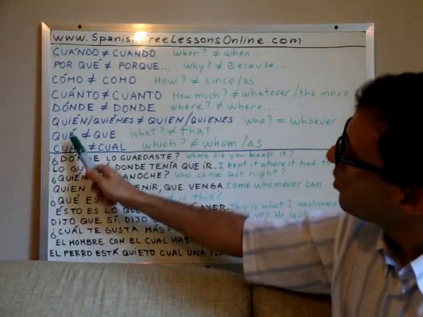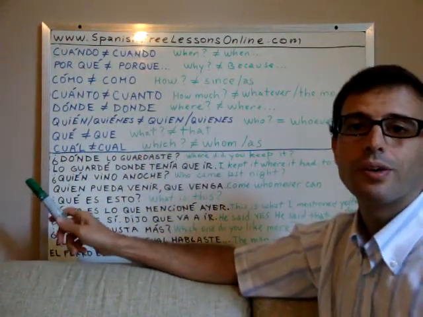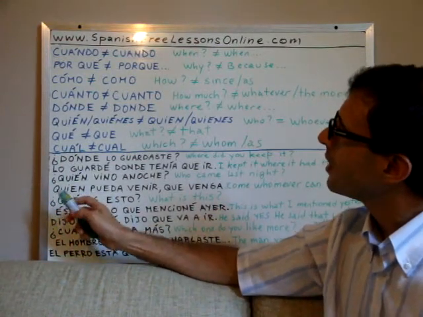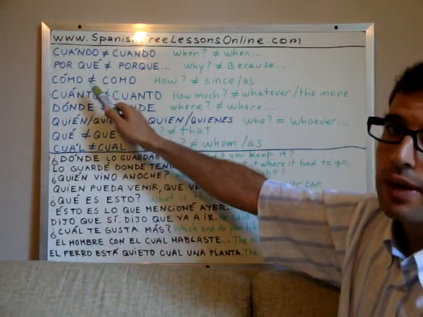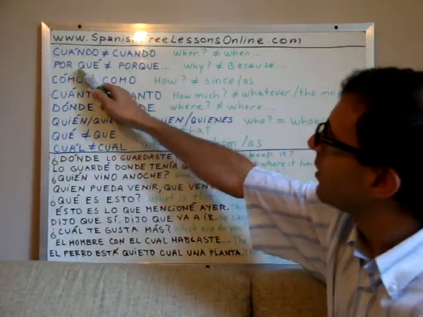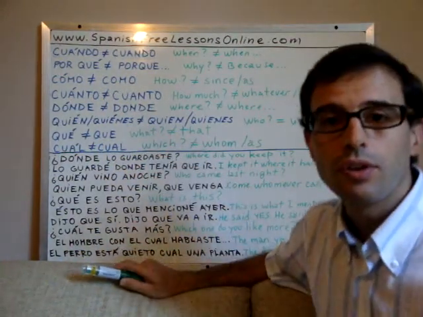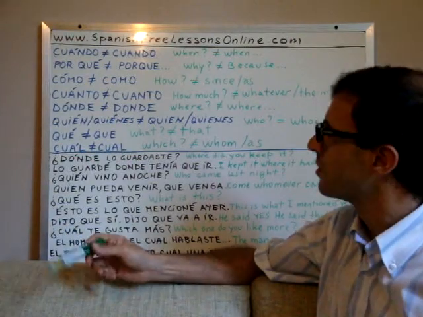So these question words, what we usually know as the W words in English, we can write them down the same without the tilde, and the meaning changes. The places where we use these words changes.